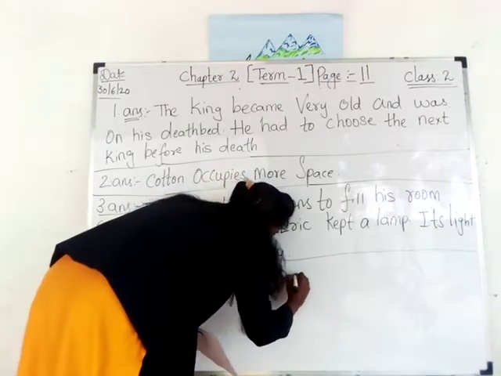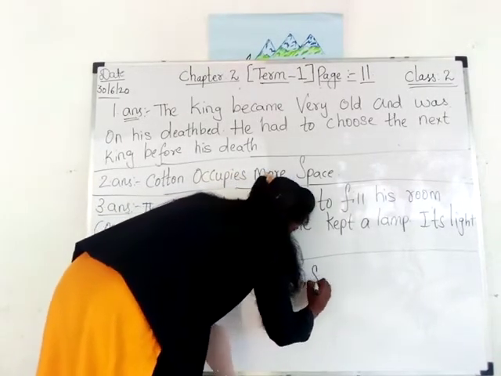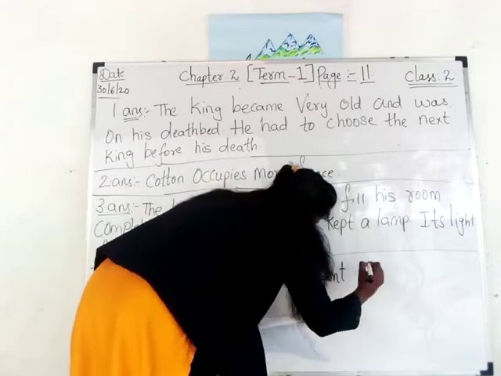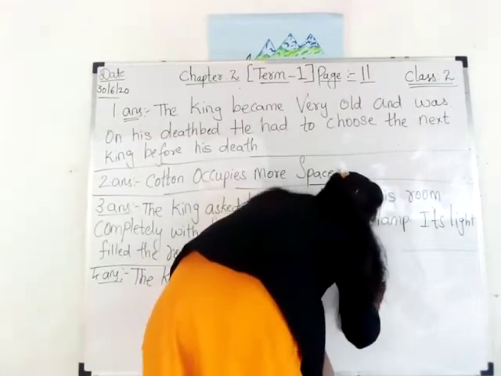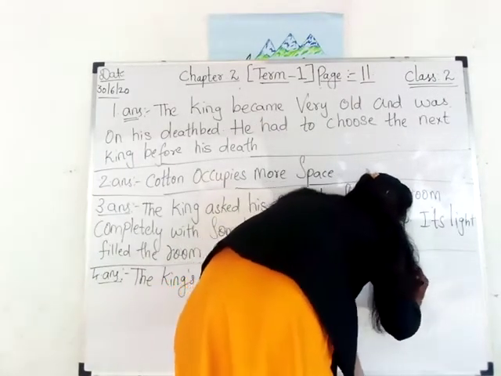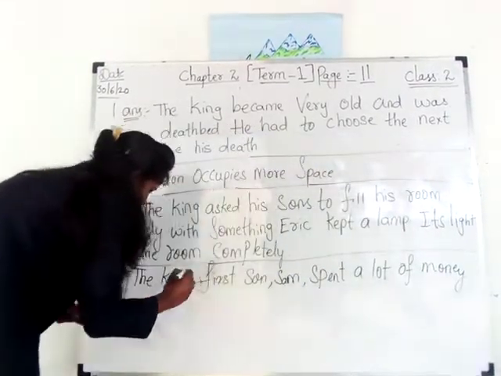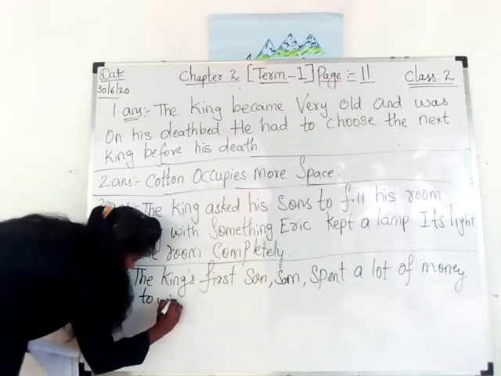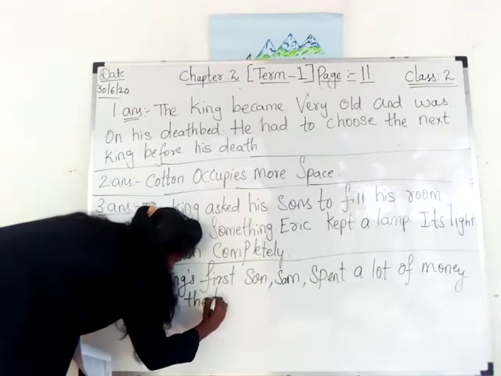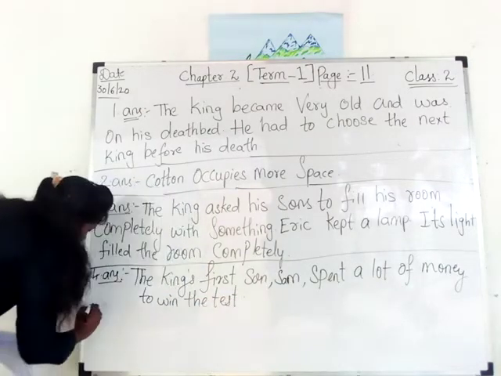The name is Sam. Sam spent a lot of money to win the test. Okay, this will be the fourth answer.